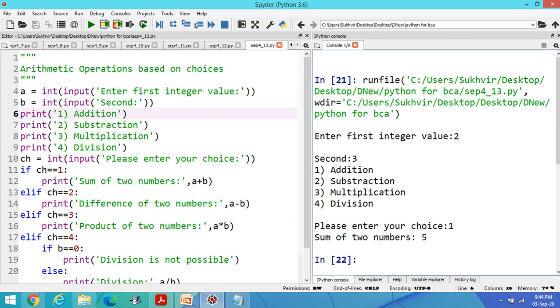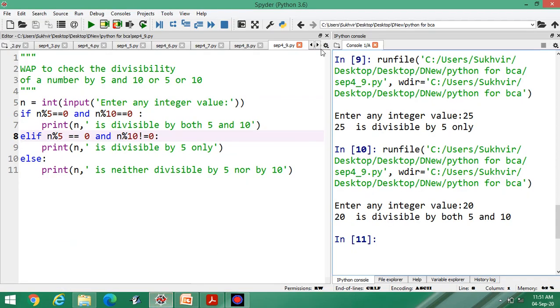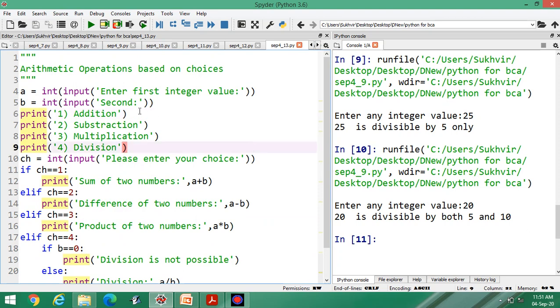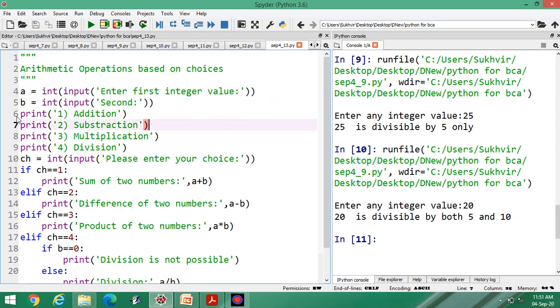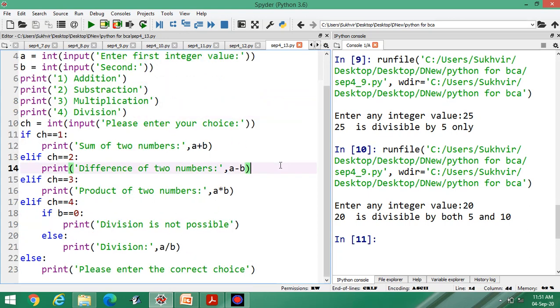And the last one of today's lecture is arithmetic operations. Let us check that. This one is the program: arithmetic operations based on your choices. First of all, entry of A and B, two numbers are required. Then you can display a list: 1, 2, 3, 4 for addition, subtraction, multiplication, division, and according to your choice you can enter. Then you can write ch, suppose ch is the variable for choice.